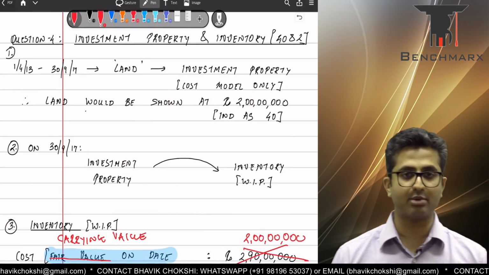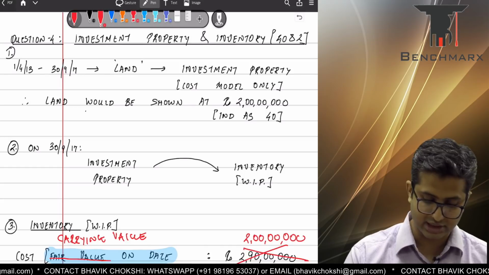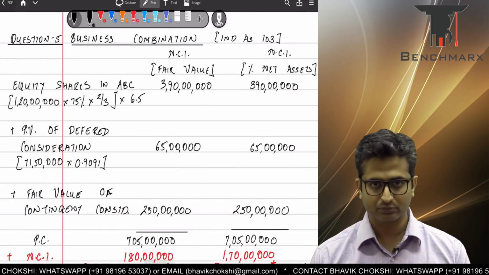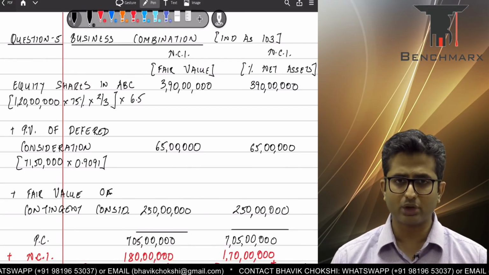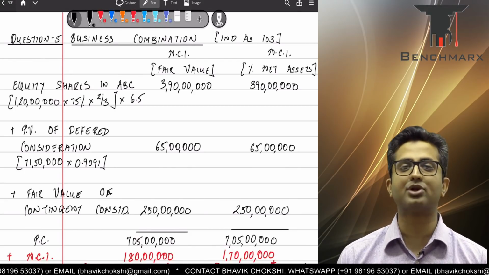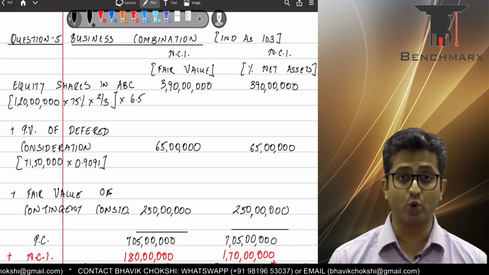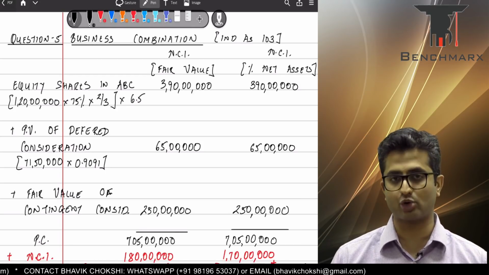Next we go to question number 5. Now, this is an interesting question. This is a question on business combination. If we go through the question, there are various types of considerations. The question requires you to calculate goodwill and find out the amortization on goodwill.